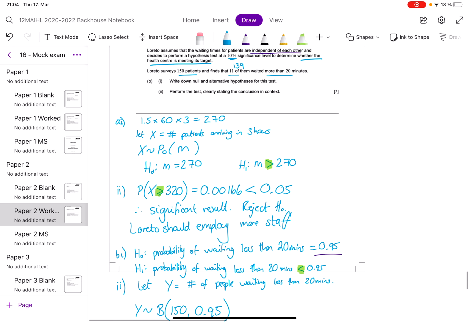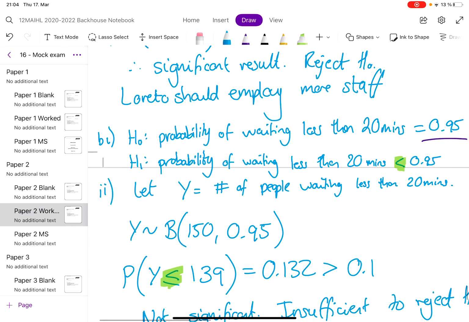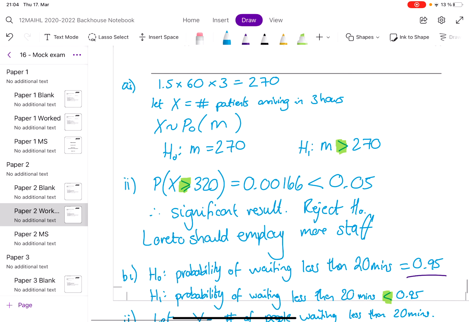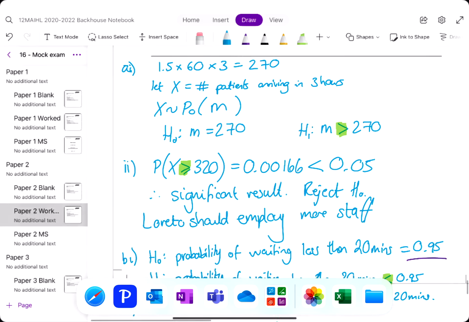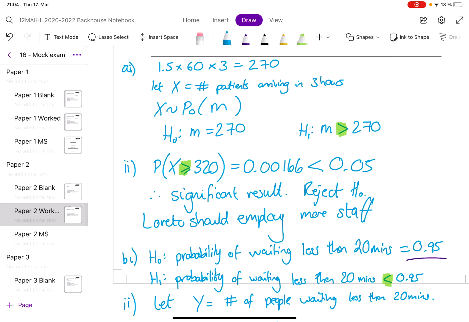Okay, so that is a Poisson hypothesis test followed by a binomial hypothesis test. Kind of quite similar in their process, aren't they? Setting up the hypotheses, using the toolbox to get our p-value, and then making a comparison in context.